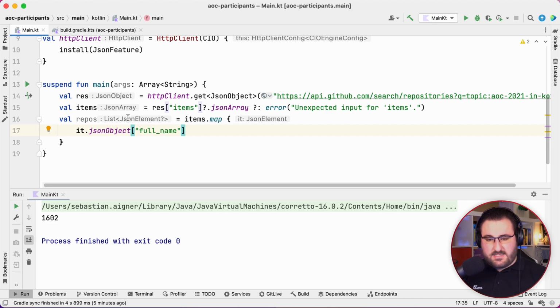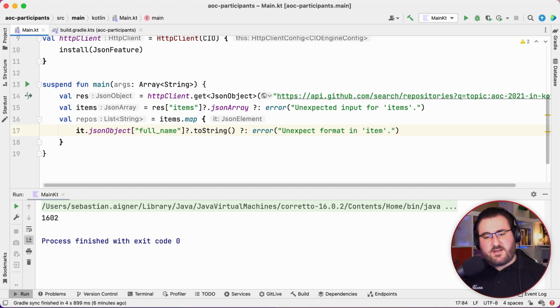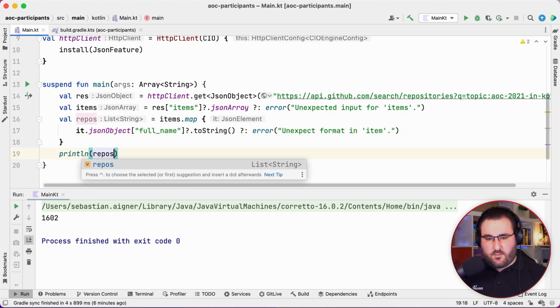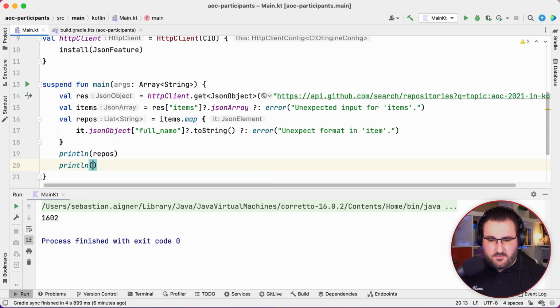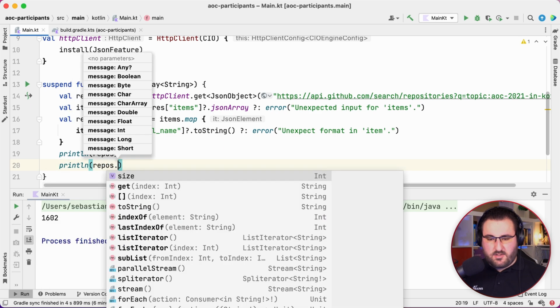As you can see, the list of JSON elements is the current return type, and it's still nullable. So the first thing we can do is turn this into a string. That already looks better, but it's still nullable. We're expecting every repository to have a name, so once again, we'll just error out in the other case, and we'll just say unexpected format in an item. So now repos is a list of strings, which we can of course promptly print,